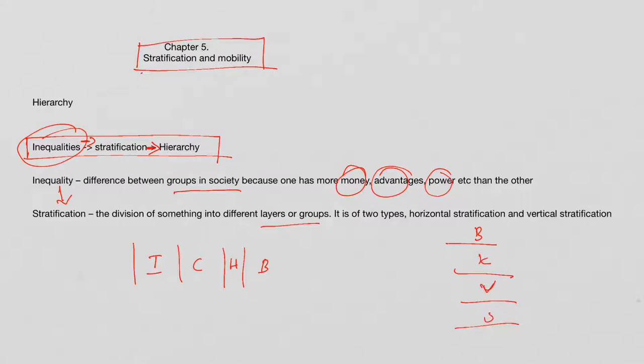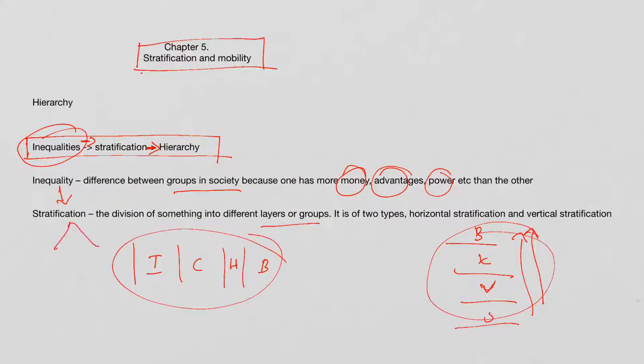This is a hierarchy. We are ordering or giving a rank from the lowest to the highest. So stratification can be divided into both horizontal and vertical, and vertical stratification we can say is hierarchy.